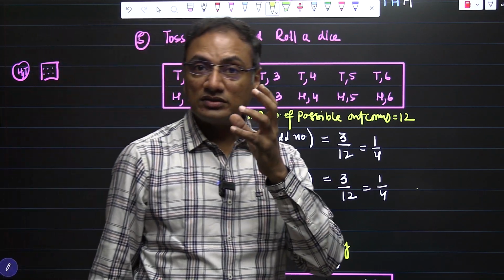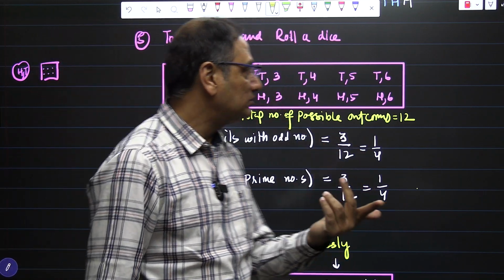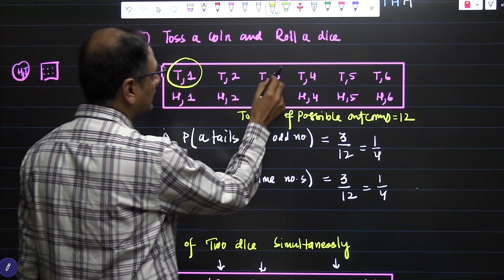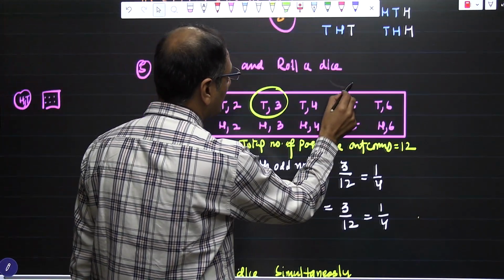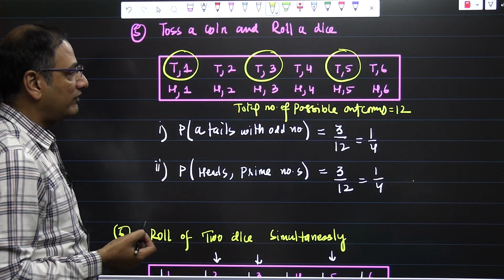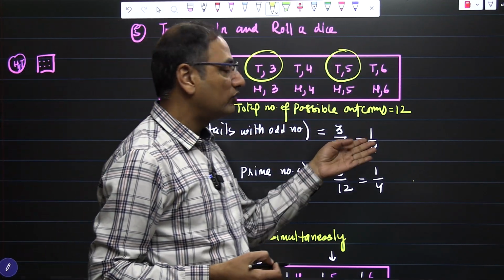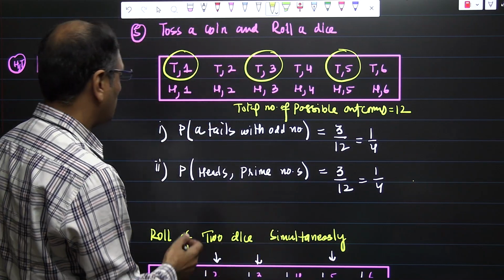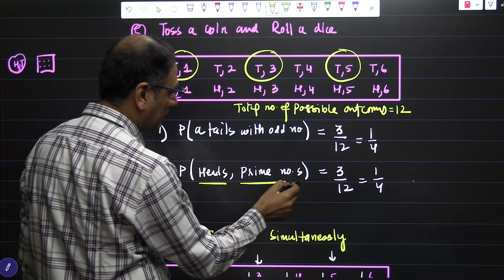So the question is the probability of a tail with an odd number. We have to count those outcomes which have tail and an odd number. So tail and odd number, and moreover tail and odd number. Fair enough. We have 3 only. So 3 over 12, we have a probability of 1 by 4.